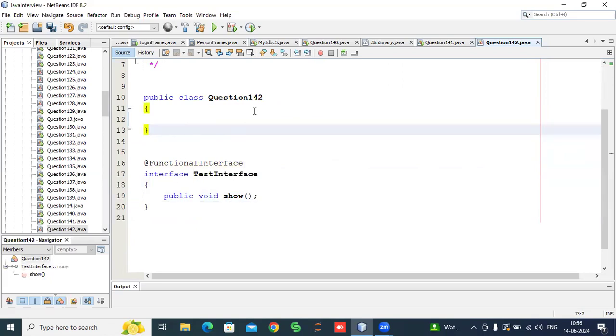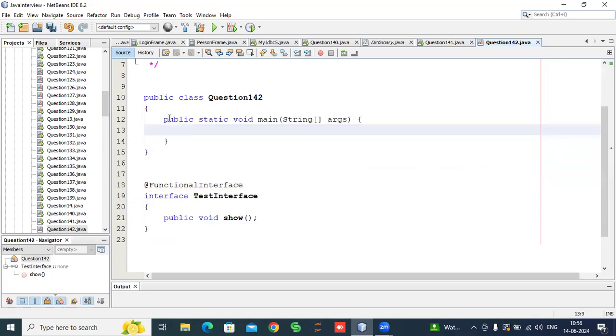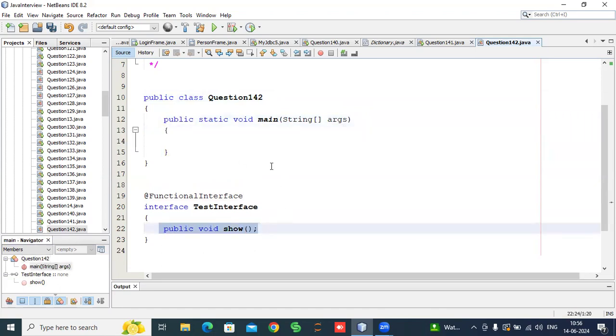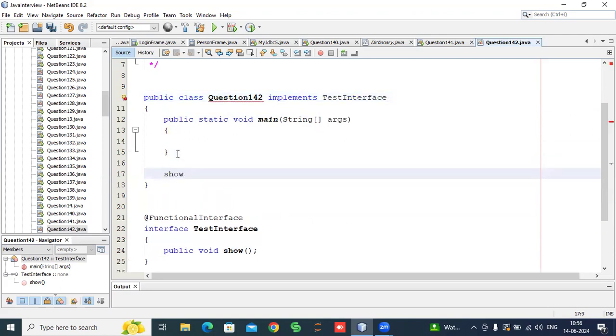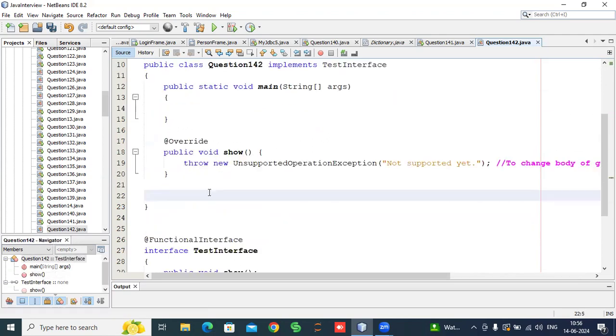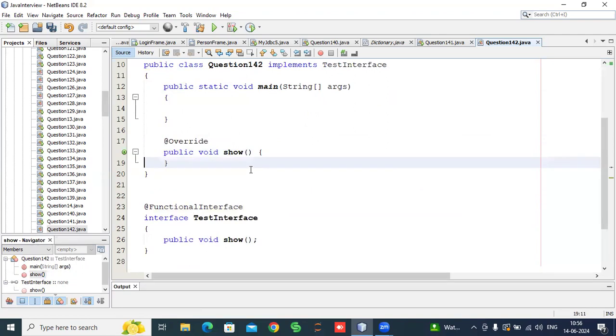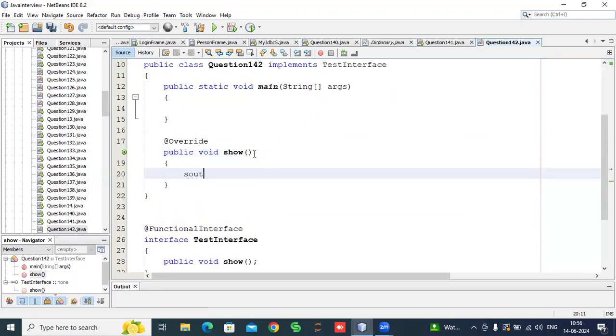Suppose we want to use this show method. So before lambda expression, how did we write this method, guys? For that we used to implement TestInterface in a class, and for TestInterface we need to write the show method, guys. Then we write System.out.println, I am in show, like this code.